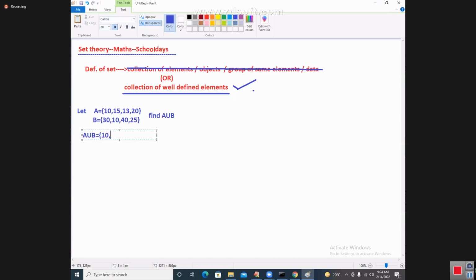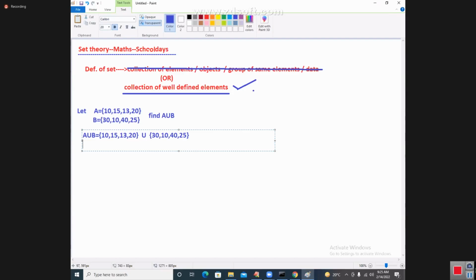Let us take 10, 15, 13, 20. This is called one set, A. Union operation: to give you the strong knowledge, I have to explain like this. B is 30, 10, 40, 25. This is the data we have.